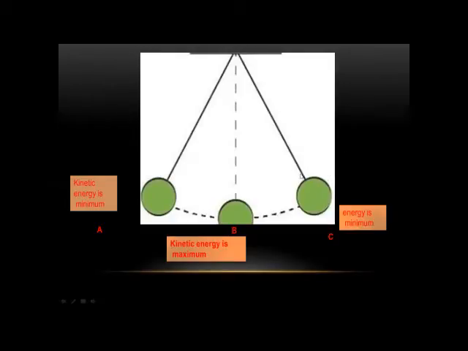So it reaches C, and at this point the kinetic energy is minimum. That means the potential energy is maximum. So it returns back to B. In B, kinetic energy is maximum, which means potential energy is minimum, the same as at the beginning.